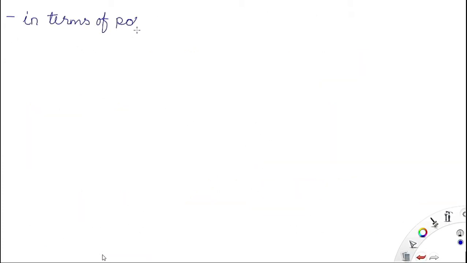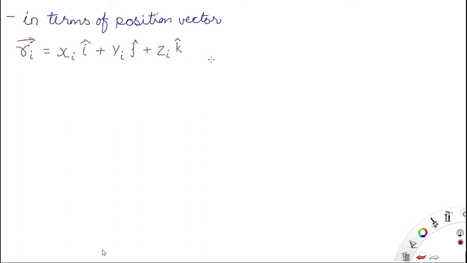In terms of position vector, Ri is the position vector of the ith mass. So Ri is equal to xi i plus yi j plus zi k, where i is in the x direction, j is in the y direction, and k is in the z direction, and xi, yi, zi are the coordinates of the mass mi.